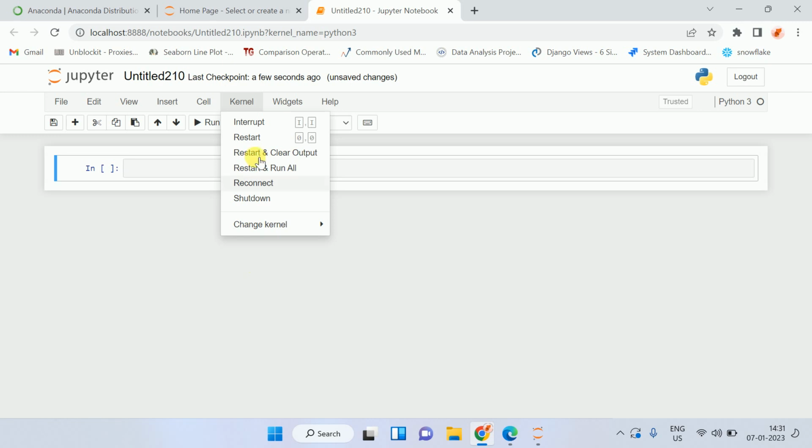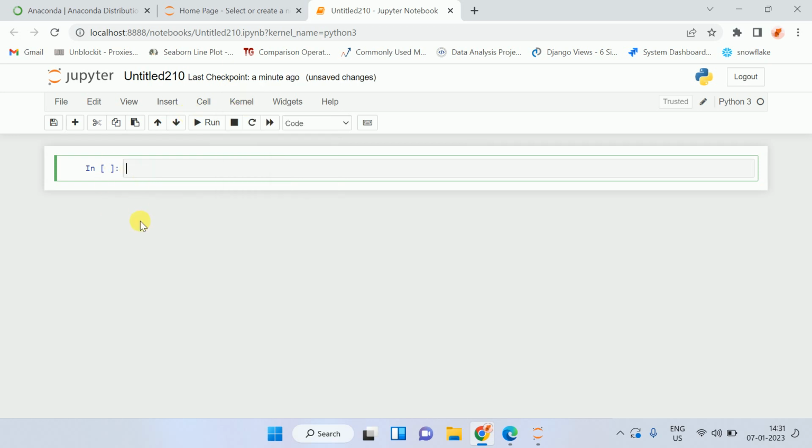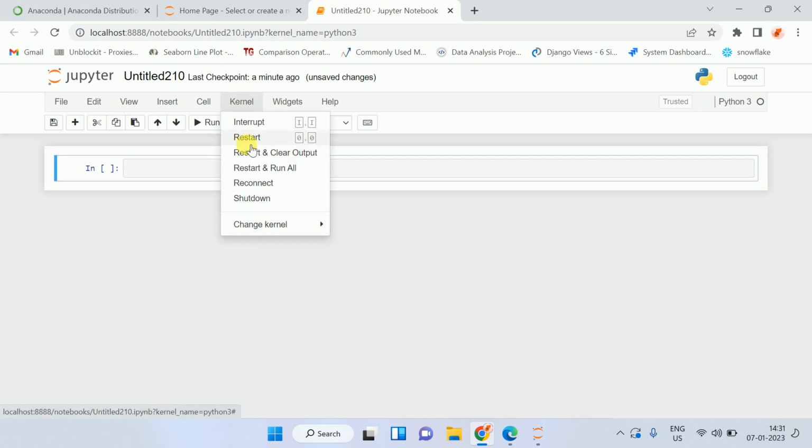Sometimes in Jupyter, when you run a large query, the kernel is interrupted, so you can restart it from here, or you can shut down or reconnect. So many options are there. What is the kernel here? The kernel helps you to run your code. So if you face any difficulty, you can just restart this kernel and you will be able to solve your issues.